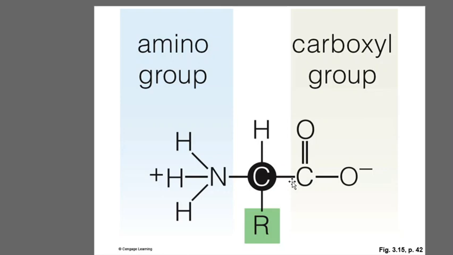Optical activity. Yes, optical activity. So from this we can note down that all the amino acids except glycine have a chiral center in them. As they have a chiral center, they are optically active.